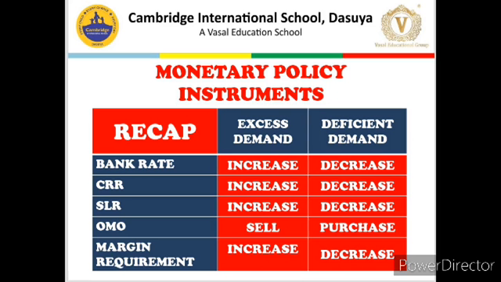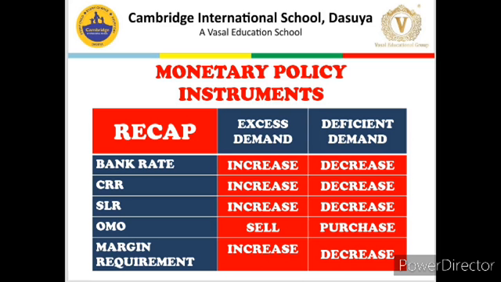Now here is a concise table so that you can keep all the changes in your mind, or you can get the idea of monetary policy and its use through a single table. So if there is a situation of excess demand, then bank rate, CRR, SLR and margin requirement will increase, which will decrease the money supply in the economy, and the situation of excess demand will improve. And as far as open market operation is concerned, the RBI will sell government bonds.